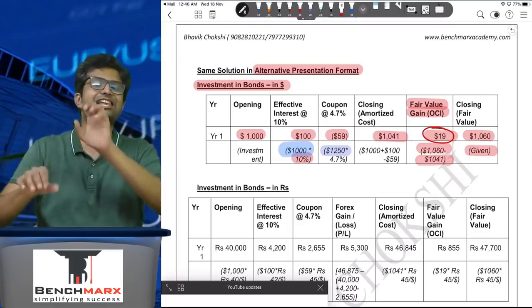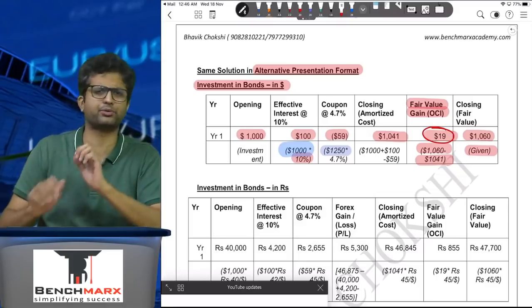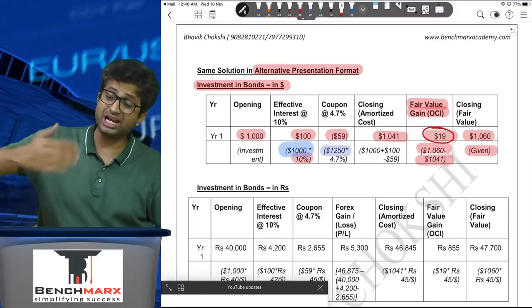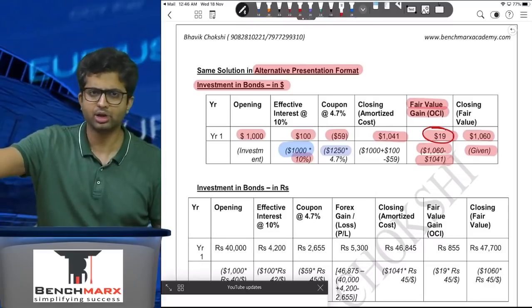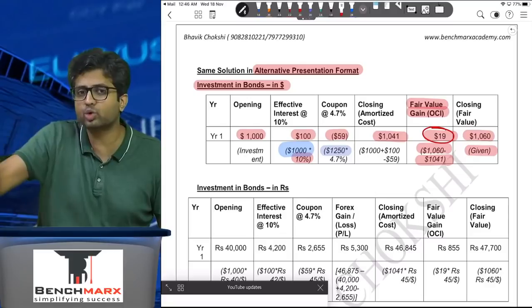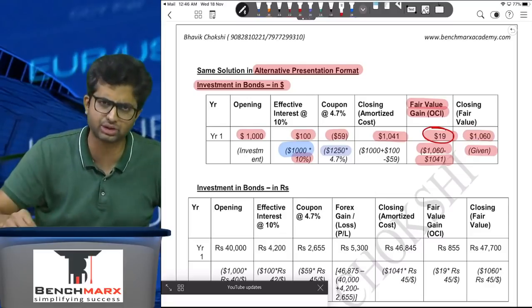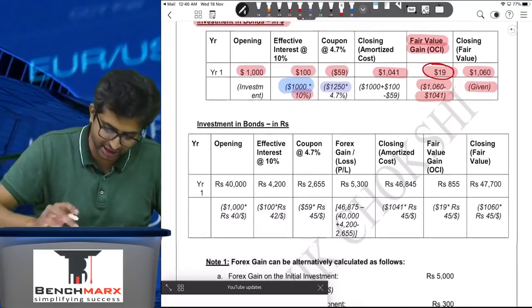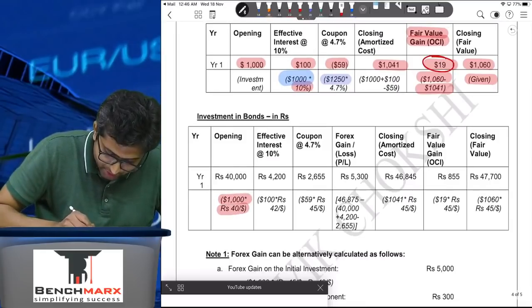And hence in your Tally or SAP or accounting software, when you are passing journal entries, your entry will be investment in bond account debit, not at $1,000 but in rupees. For converting into rupees, you will have to find the exchange rate as on the date of the transaction, which is 40 rupees. And hence your opening balance will be 40,000.